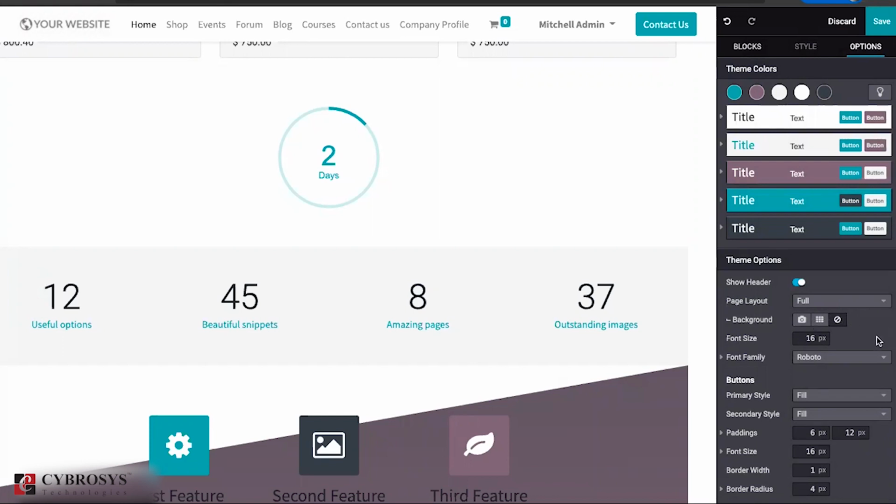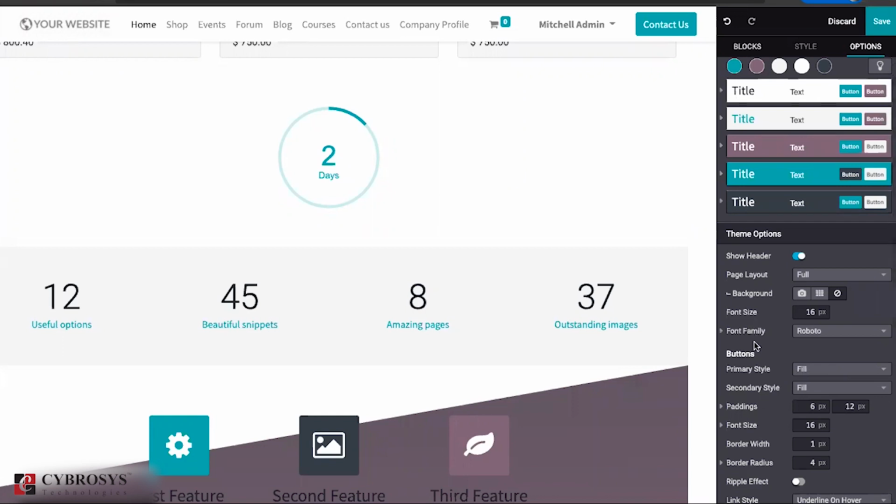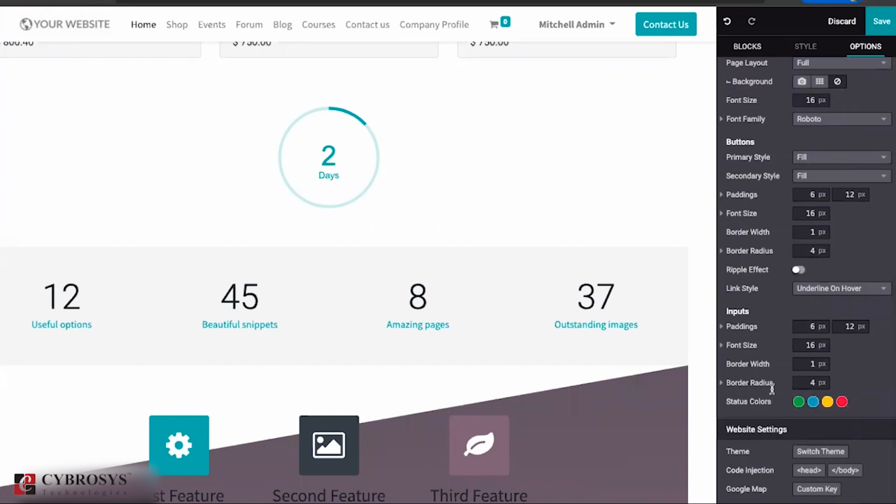Then the background, we can provide a background for that particular block, etc. Here also we had that option to provide a background, but it is not very useful in most cases. But here we can change anything in that particular block from this particular view.